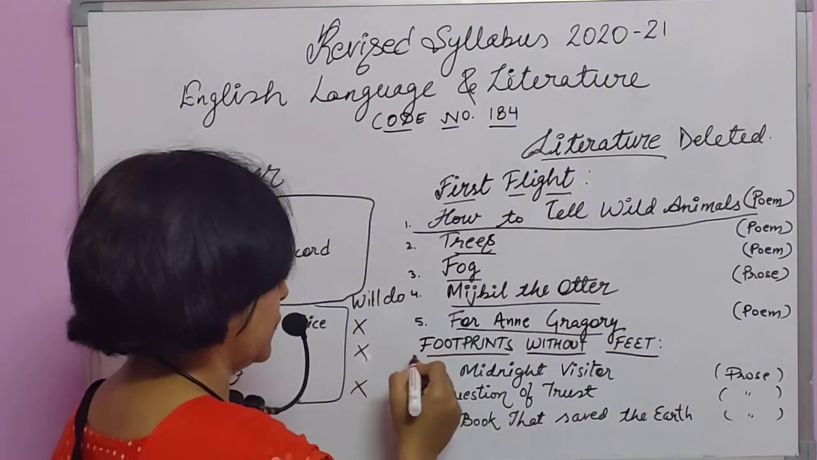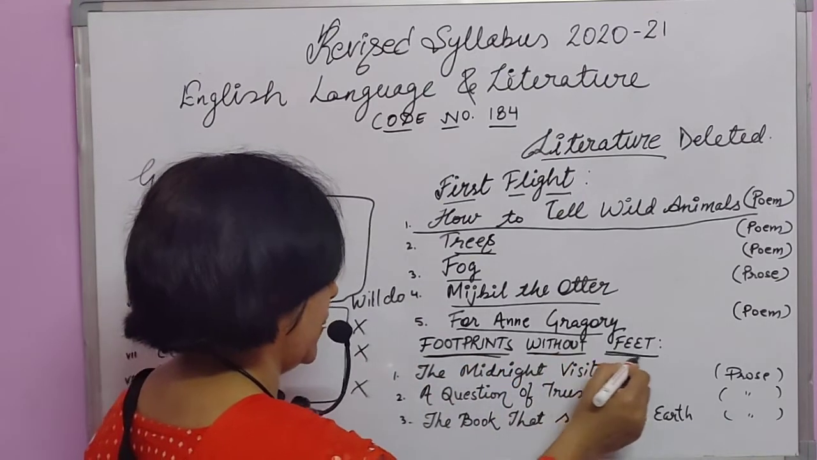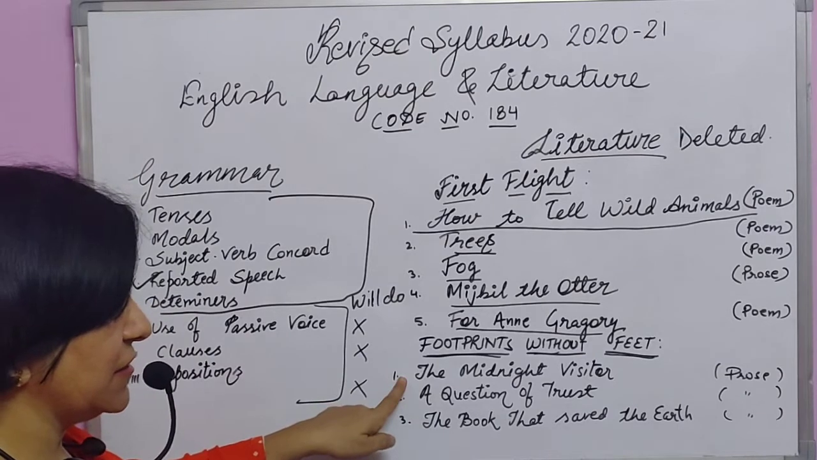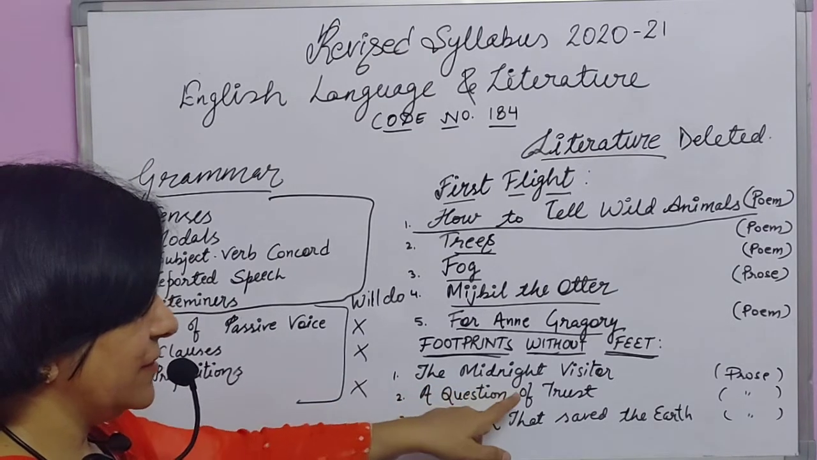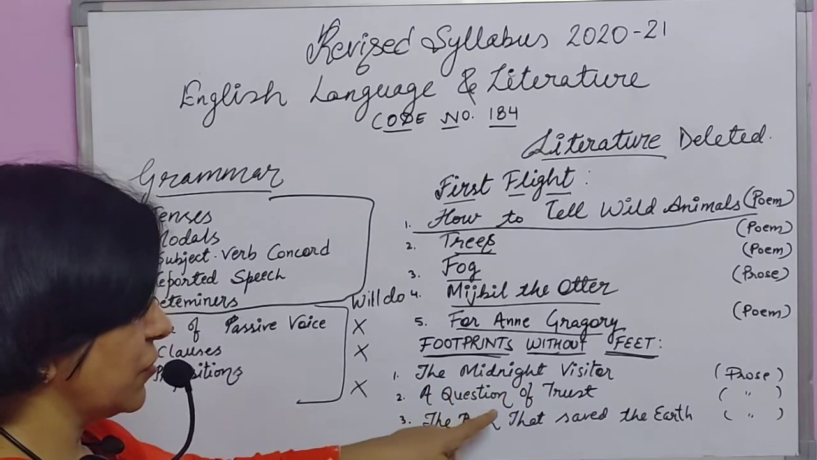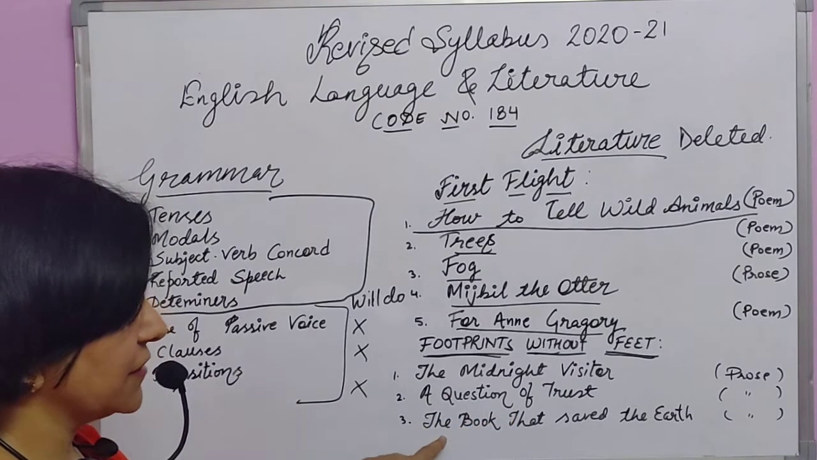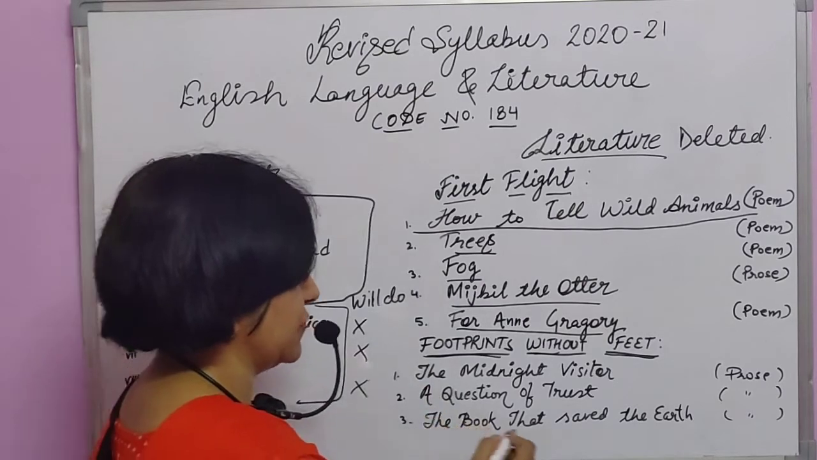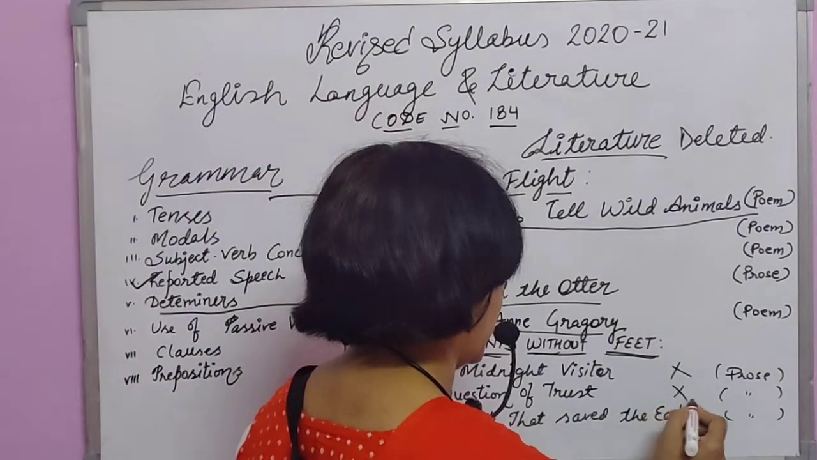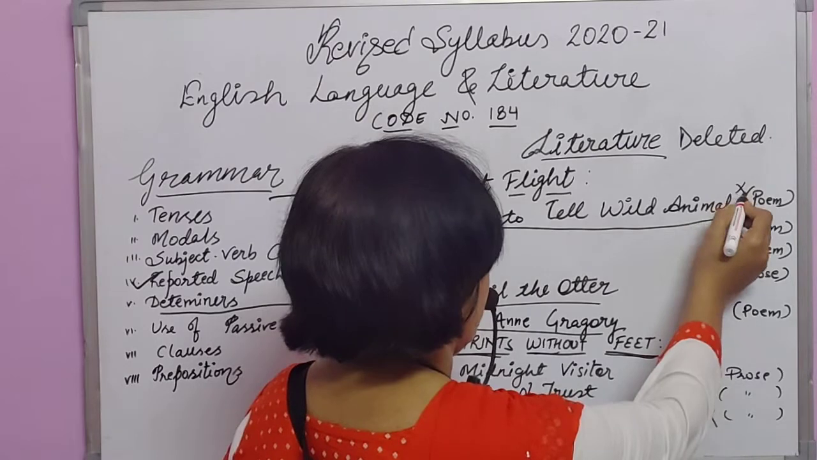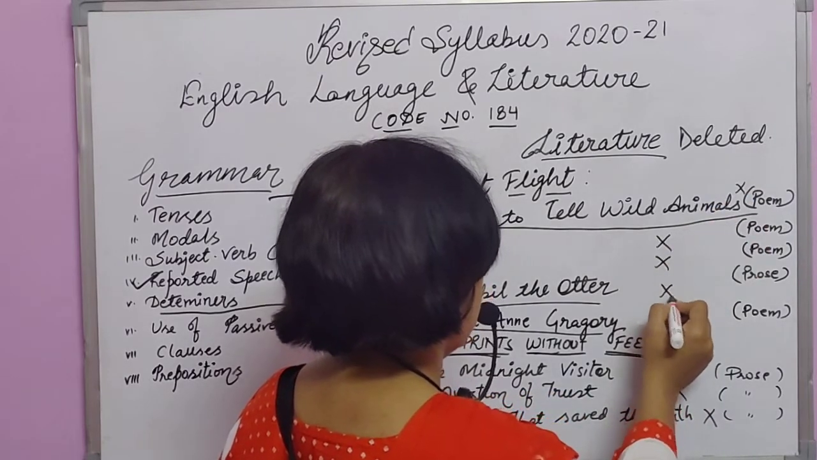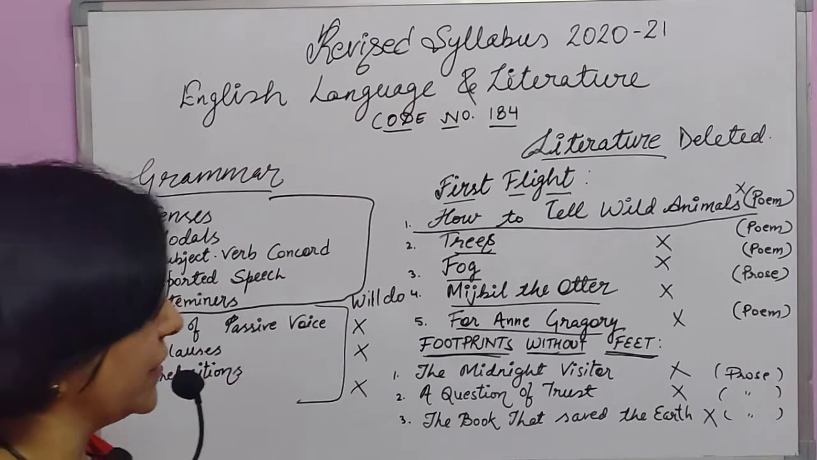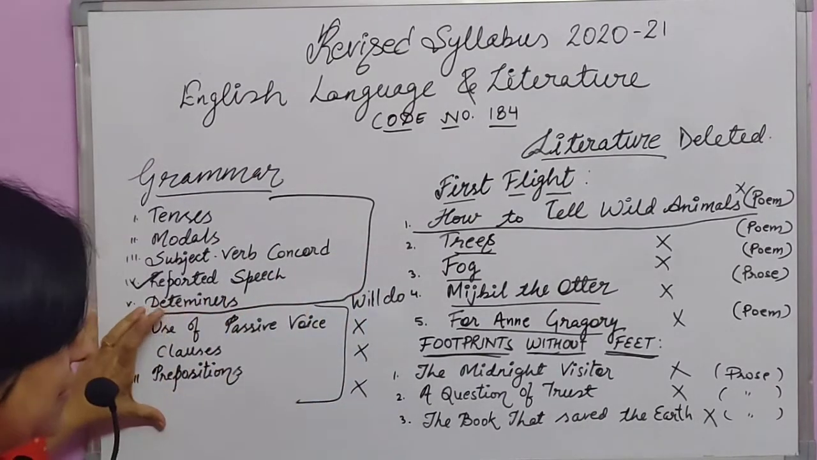Then we come to Footprints Without Feet, this book. Here 3 chapters are deleted: The Midnight Visitor, A Question of Trust, and the last lesson, The Book That Saved the Earth. So these 3 chapters are deleted. We will not do these. Okay. So these are the chapters that are already deleted, and this is the grammar part that is deleted.